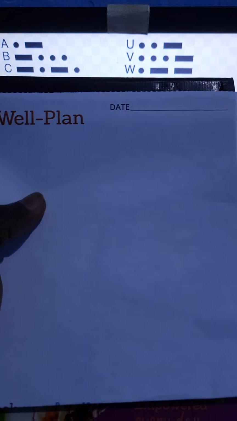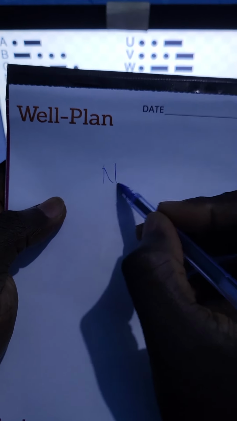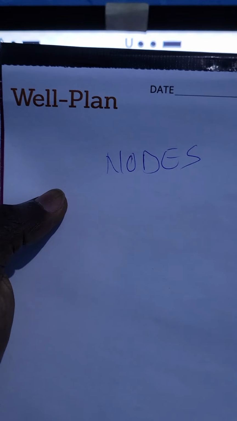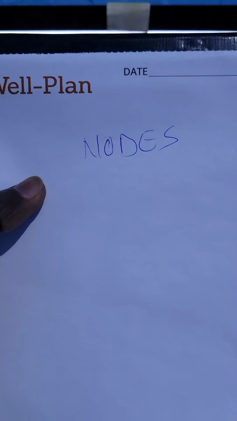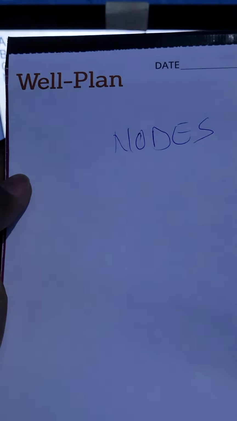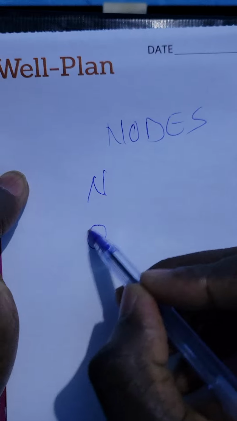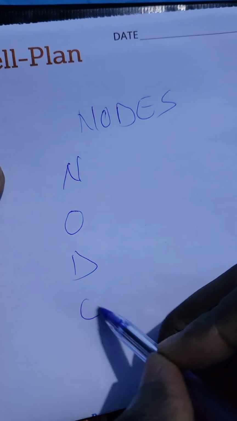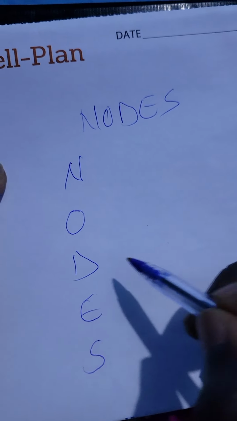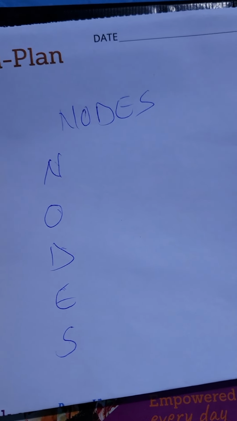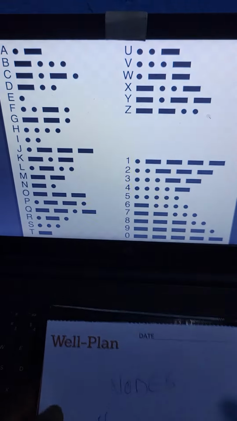In this simple video I'm going to be showing you today's daily cipher word, which is nodes. So these can be like computers that participate in the transactions, like the crypto blockchain transactions. So as always, we line up the letters, N-O-D-E-S, nodes. Then we find the corresponding Morse codes on the screen.